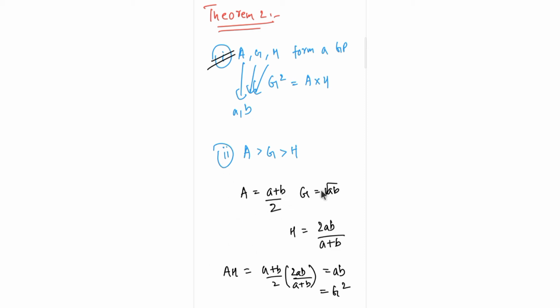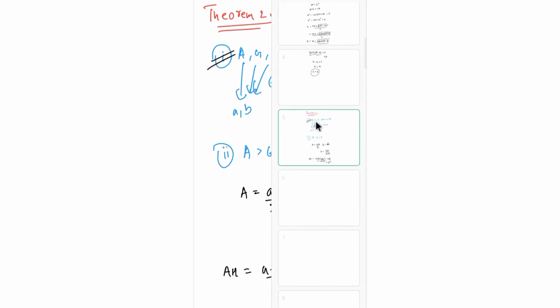And this is how we have proved the first point. And coming to the second point, we already know that a is greater than g. We have already proved it. So a by g will be greater than 1, isn't it? A by g will be greater than 1.